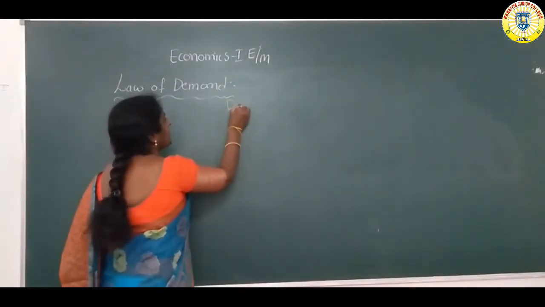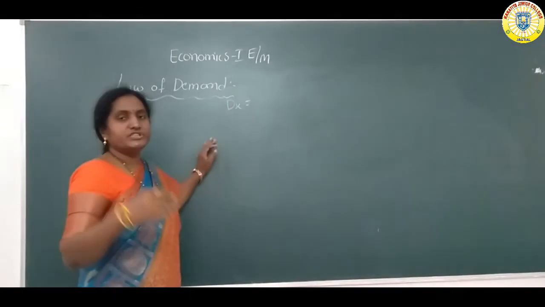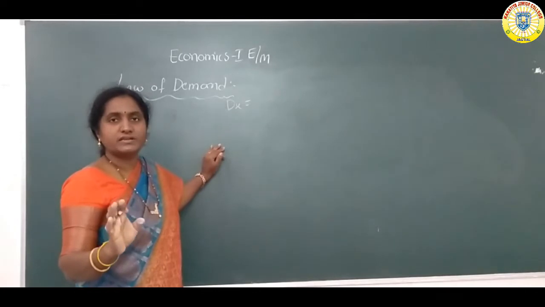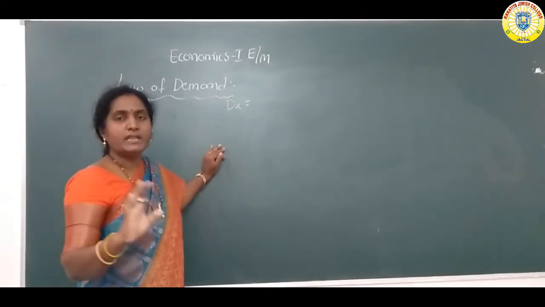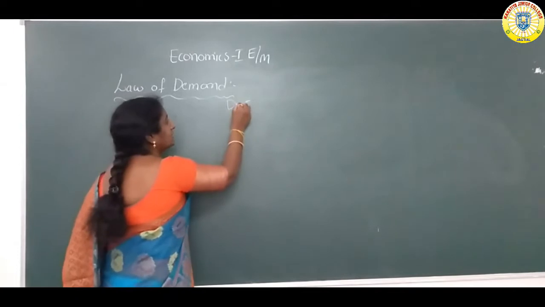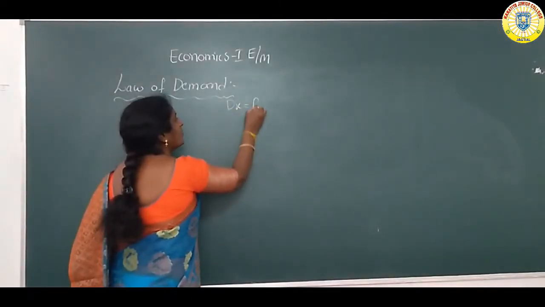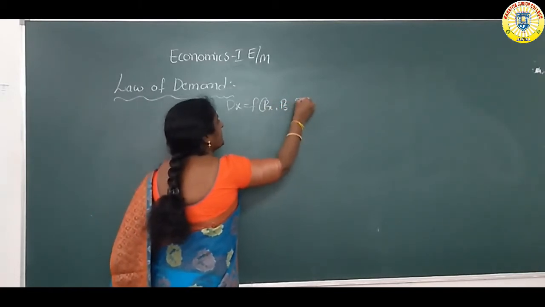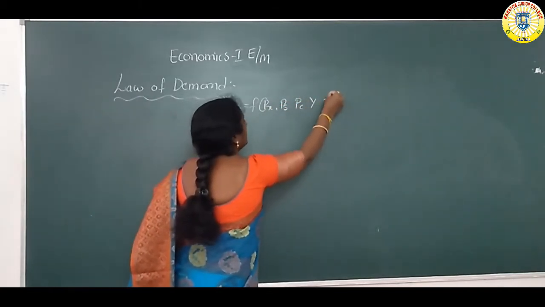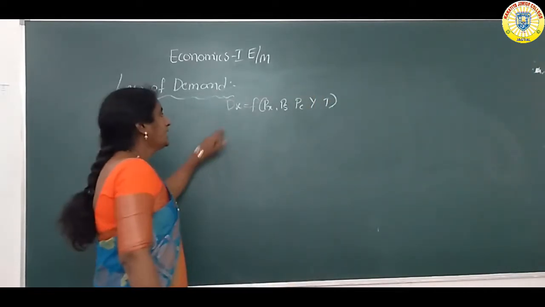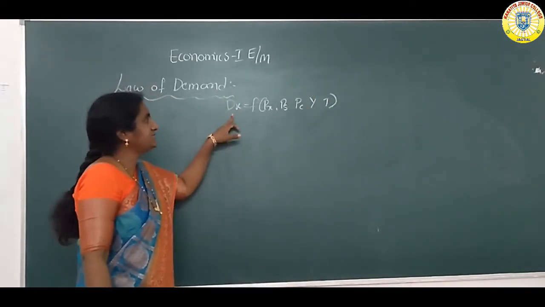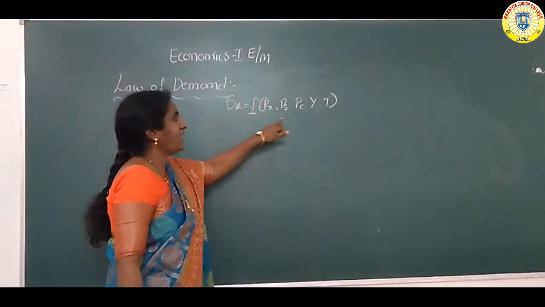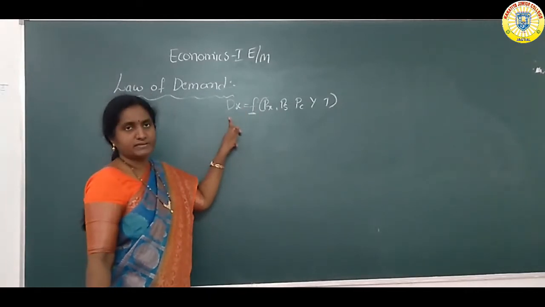All remaining things means the factors that influence a change in demand, the determining factors of demand, all remain constant. The determining factors of demand: Dx is equal to f of Px, Ps, Pc, Y, T. Dx means the demand for commodity X, and f means the functional relationship between the determining factors and the quantity demanded.